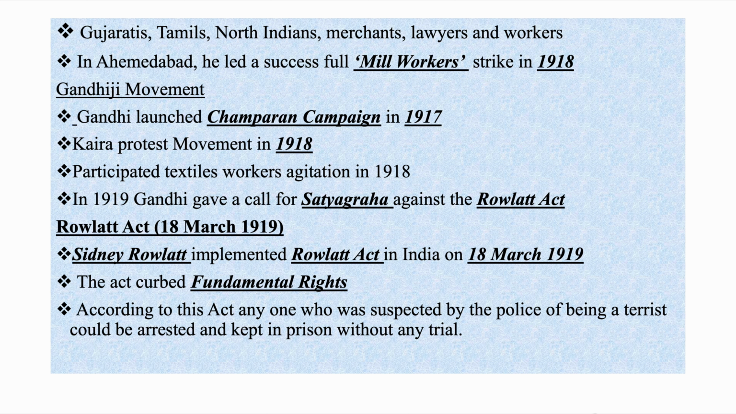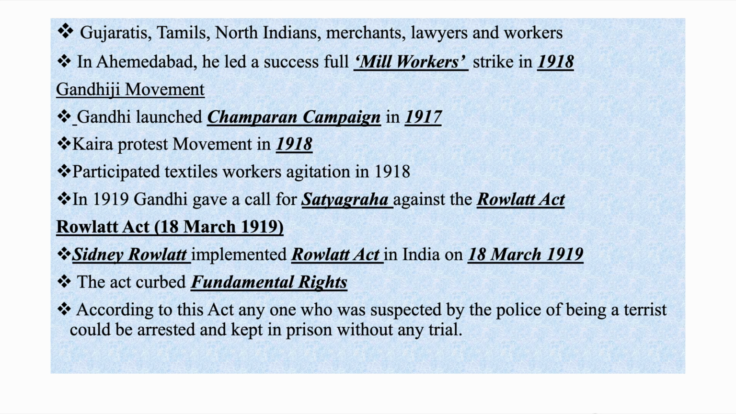Gandhi launched the Champaran campaign in the year 1917, the Kaira protest movement in the year 1918, and participated in the textile workers' agitation in the year 1918. In 1919, Gandhiji gave a call for Satyagraha against the Rowlatt Act.